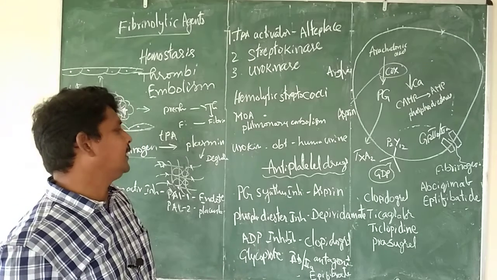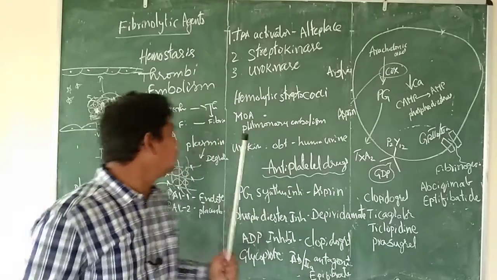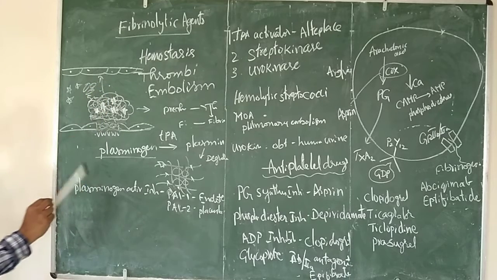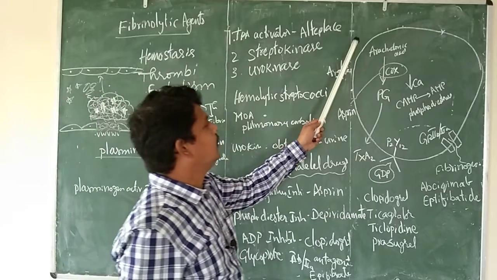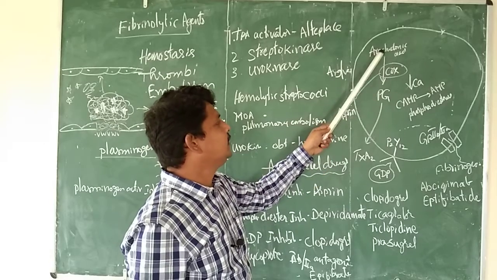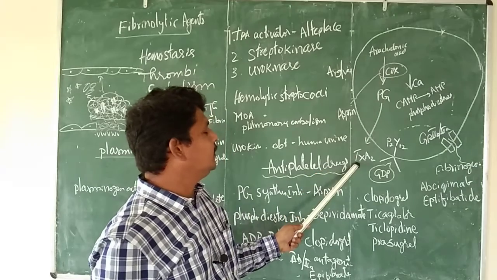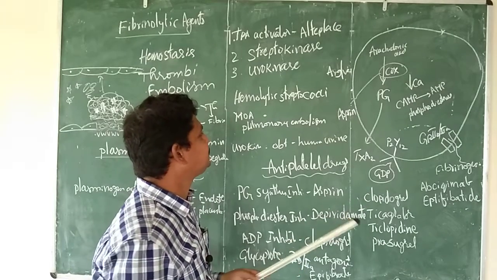Next we will go for the antiplatelet drugs. When the plug is forming, the platelets are normally present in the serum and not activated. When there is damage, these platelets get activated. When the damage takes place, prostaglandin is going to be synthesized. Arachidonic acid, in the presence of COX enzyme, is converted to prostaglandins. These prostaglandins are going to secrete thromboxane A2, which is helpful for the aggregation of these platelets.